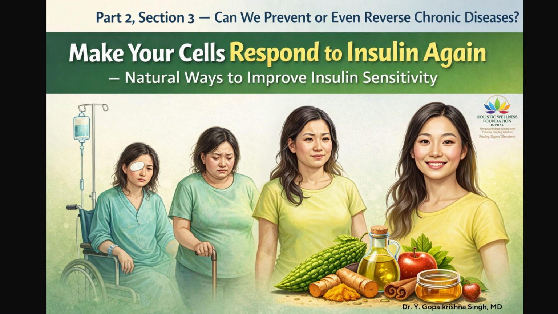But even if glucose enters the bloodstream slowly, the body must still use that glucose effectively. This depends on how well the body responds to insulin. This brings us to the second pillar of metabolic health, improving insulin sensitivity. Insulin is the hormone that allows glucose to move from the bloodstream into the cells. When cells respond properly, glucose is used efficiently for energy. But when cells stop responding effectively, a condition called insulin resistance, glucose remains in the bloodstream, insulin levels rise, and